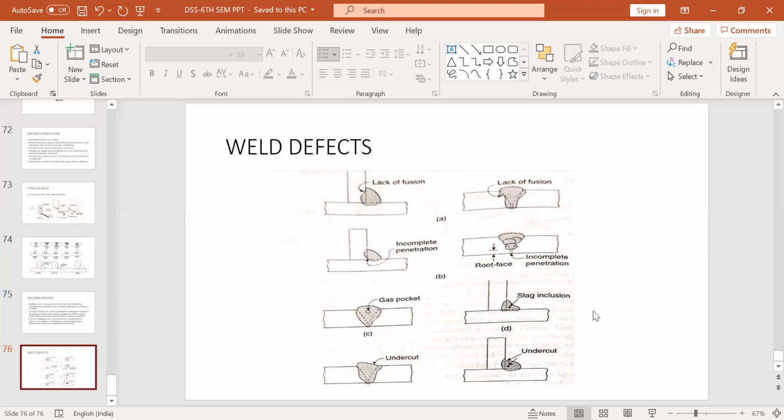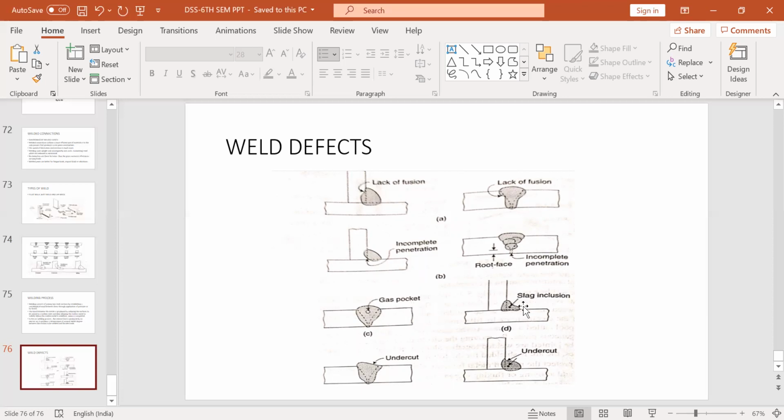Excessively rapid cooling of the weld may cause them to be trapped inside the weld. When slag inclusions are formed, they have to be removed. If the solidification or the cooling of the weld is done rapidly, some of these inclusions, these metal oxides, will remain trapped inside the weld. It sometimes may not be removed completely. Because of that, it will produce some defect. So this is called slag inclusion.